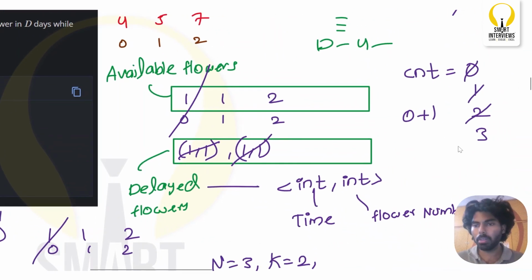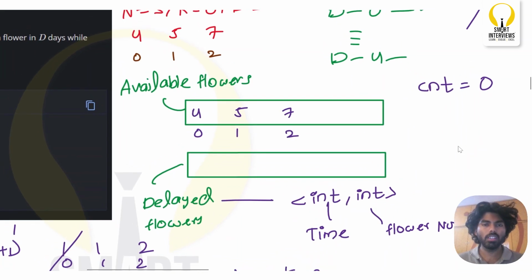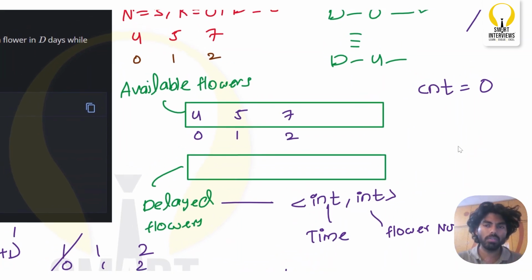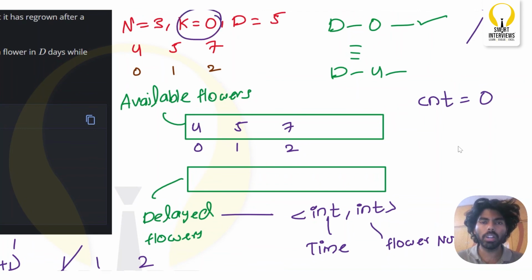Now let me reset the count. 4, 5, 7. This will become 4, this will become 5, this will become 7. So on initial day 1, what flowers can I pluck? I can pluck all 3 flowers because the minimum flowers required to bloom at any day is 0.